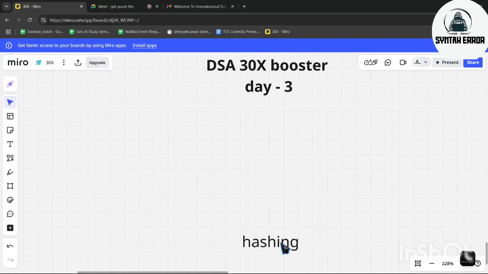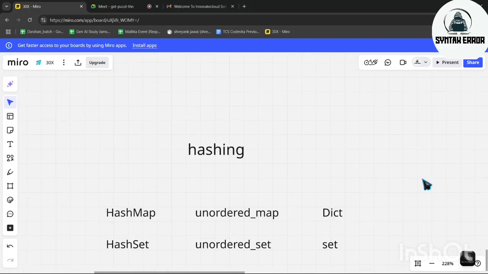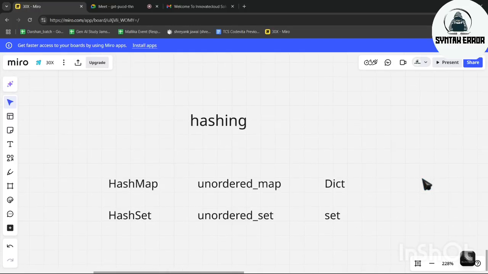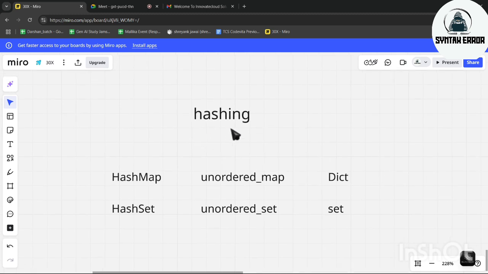Today's topic is hashing. Before going into hashing, first we should see what topics come under hashing. One is hash map and one is hash set. I think most of you have heard these two words, but these two terms are usually referred to when you are writing code in Java.